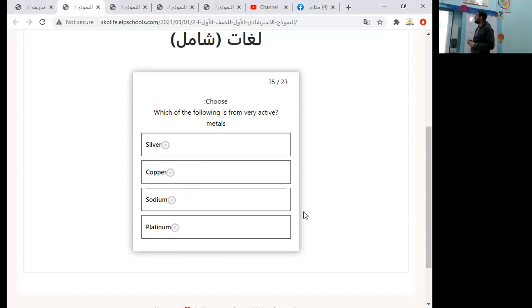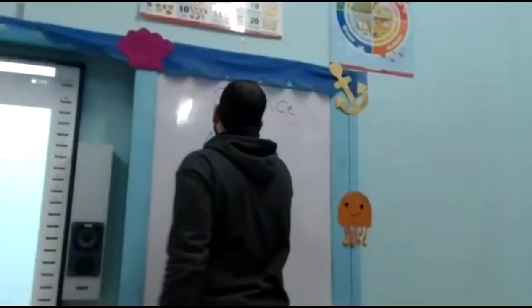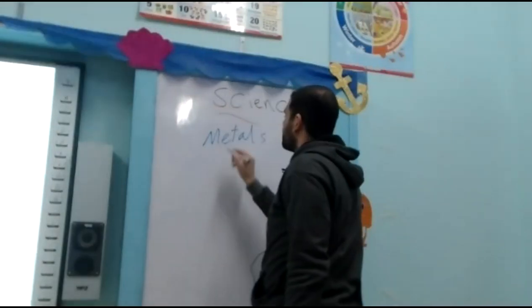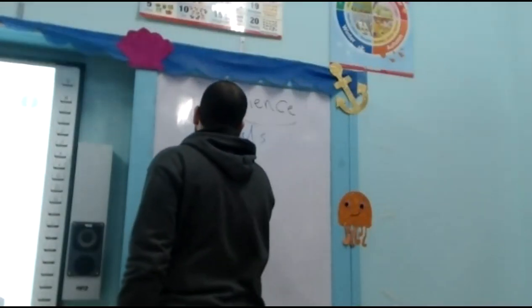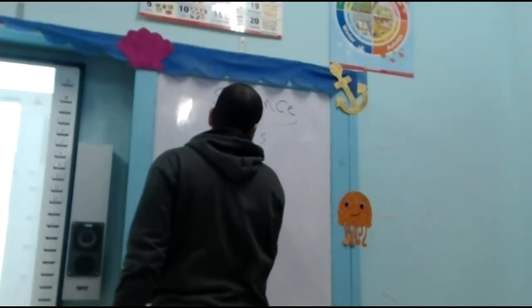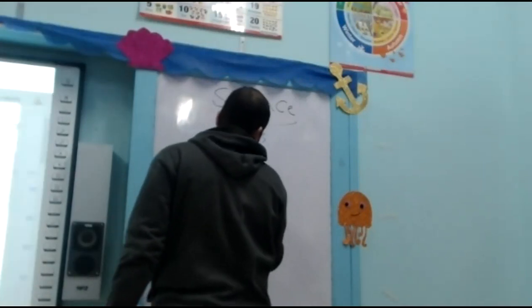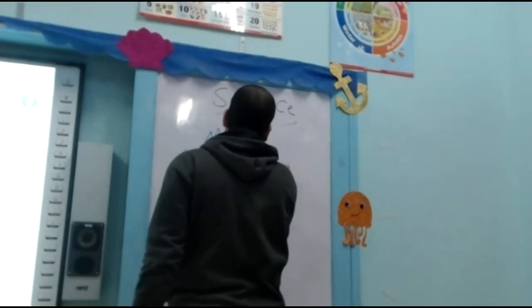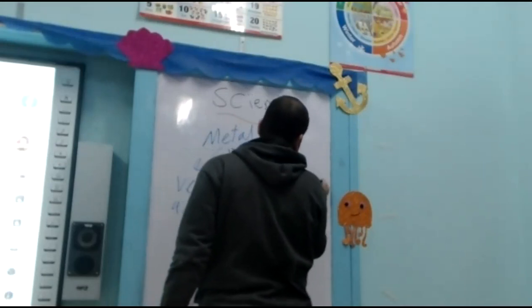Which of the following is from very active metals? As we know that metals are classified into very active metals, less active, and inactive metals.